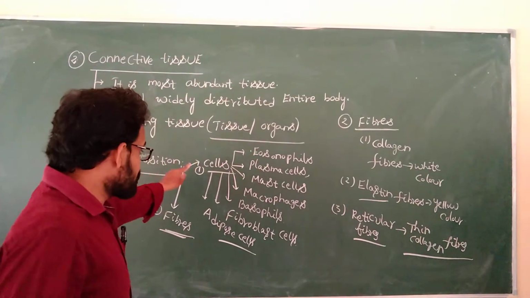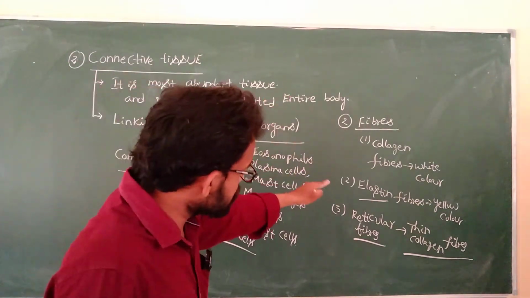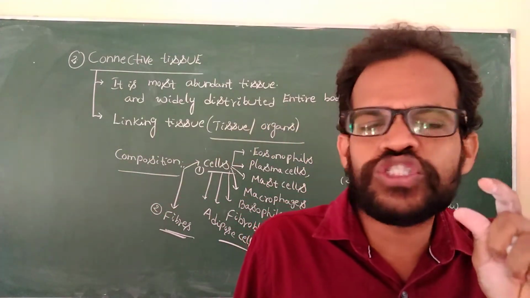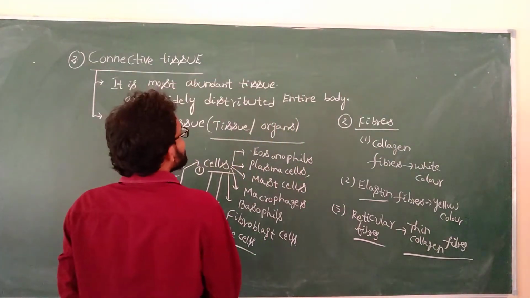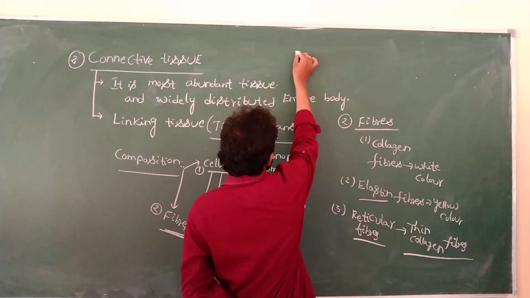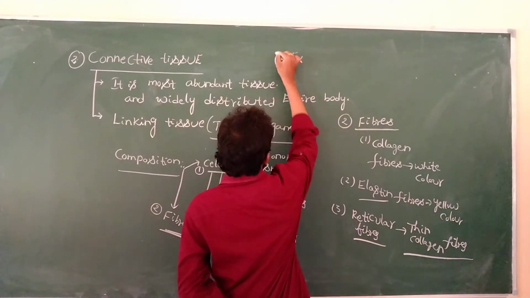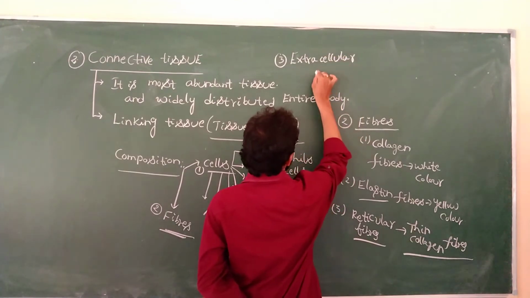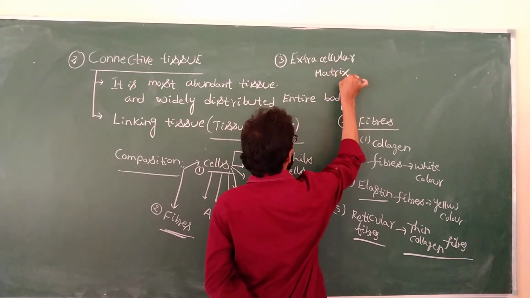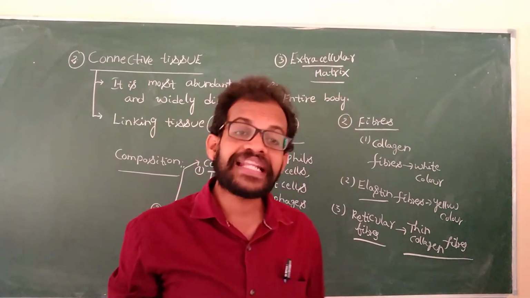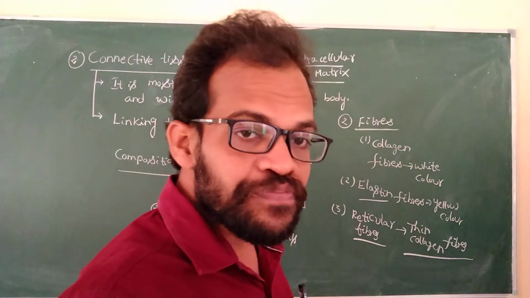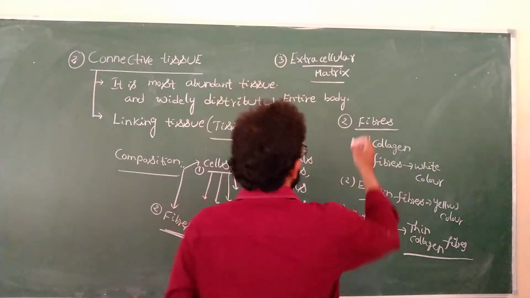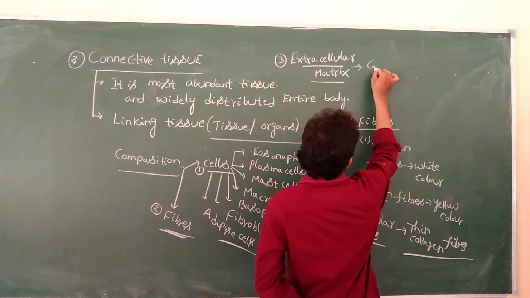After the fibers, what is the next composition? The cells consist of connective tissue, and the fibers are also present in the connective tissue. The next one, the third composition, is the ground substances, that is the extracellular matrix. The extracellular matrix is also present in the connective tissue. The extracellular matrix means the ground substances.